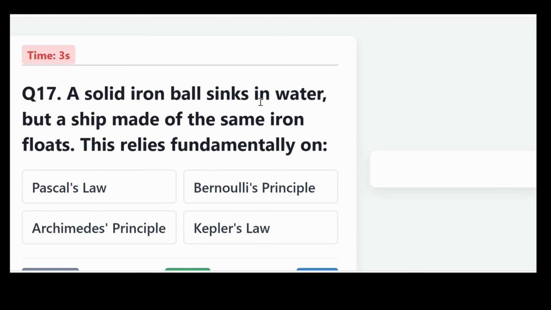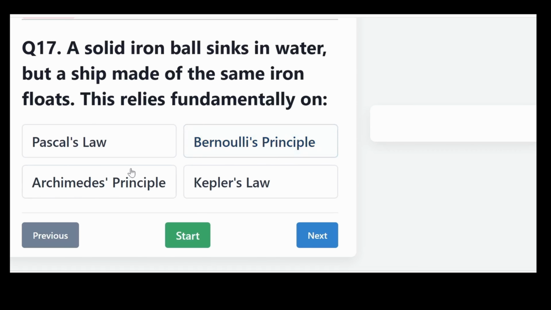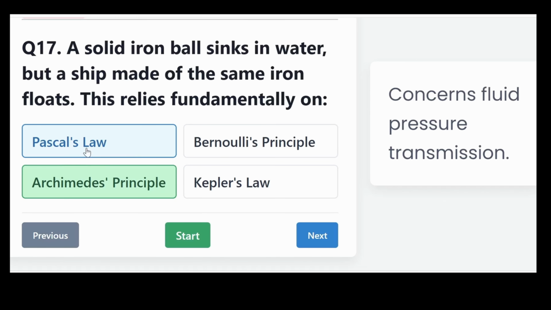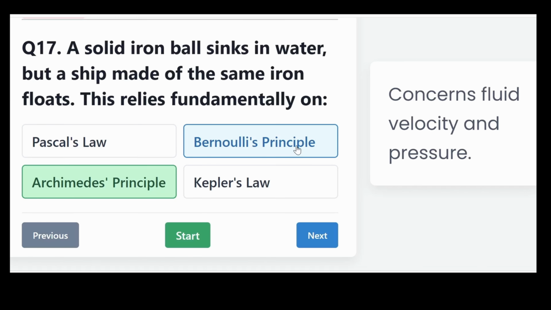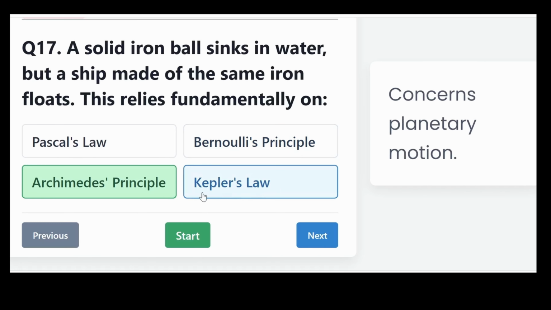A solid iron ball sinks in water, but a ship made of the same iron floats. This relies fundamentally on Pascal's law, Bernoulli's principle, Archimedes' principle, or Kepler's law? And the correct answer, Archimedes' principle. A ship is shaped to displace a massive volume of water, generating a buoyant force equal to its total weight, whereas a solid ball displaces too little water to offset its weight. Pascal's law is concerned with fluid pressure transmission. Bernoulli's principle is concerned with fluid velocity and pressure. Kepler's law is concerned with planetary motion.